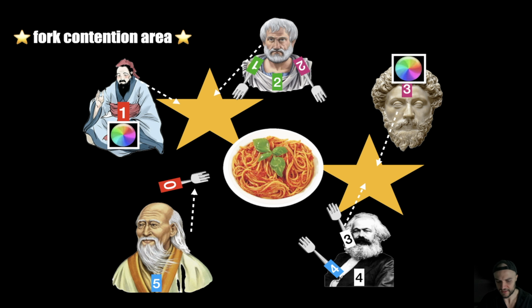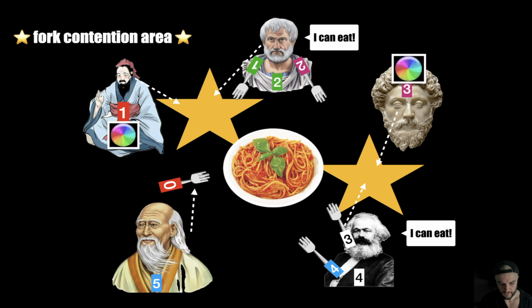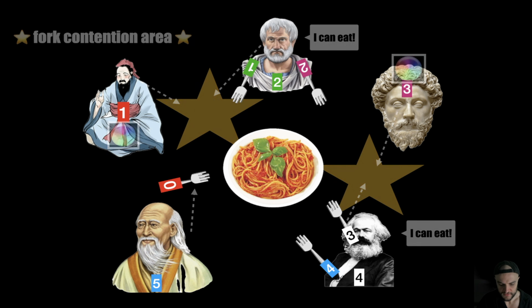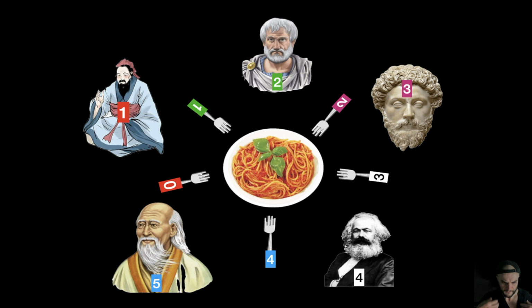Then we get that number 2 and number 4 took the second fork, and they can eat. They can eat now. Then they will release the actual fork. They will unlock the forks. And now we start again. We have, again, competition, we have contention, and every philosopher is going to try to take the forks. But you see that in this way, we have constraints. We cannot have all the philosophers reach the fork and create a deadlock scenario.